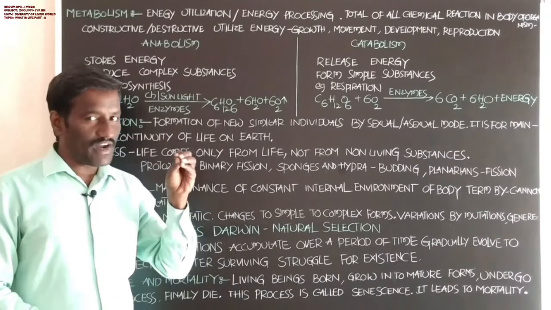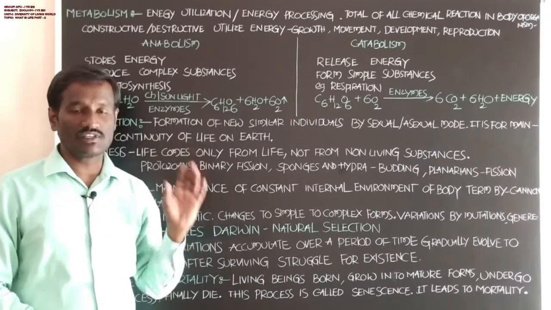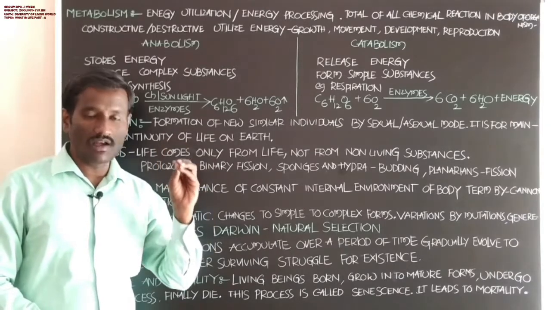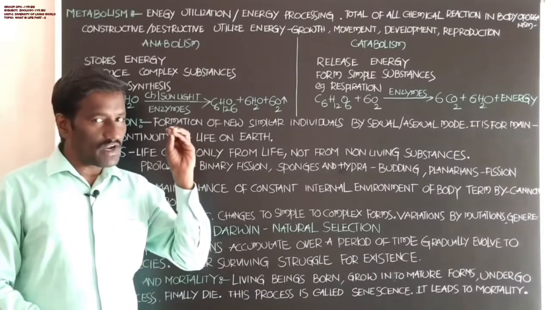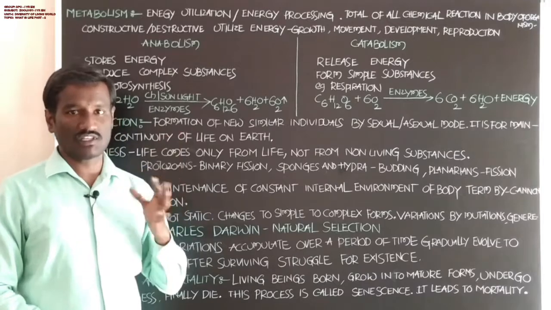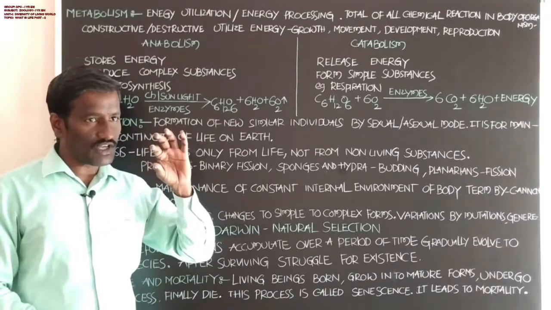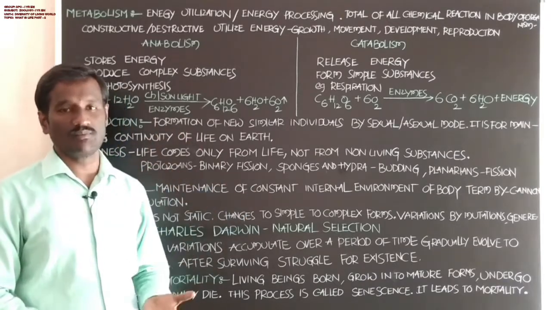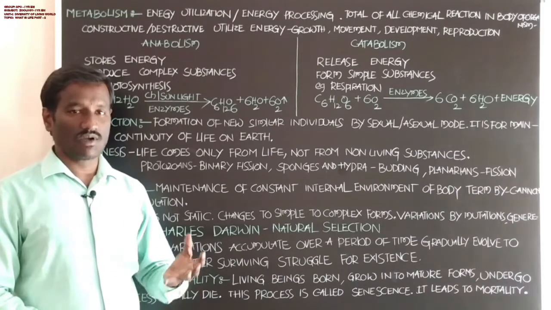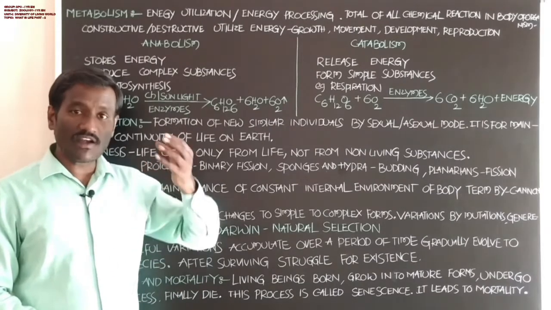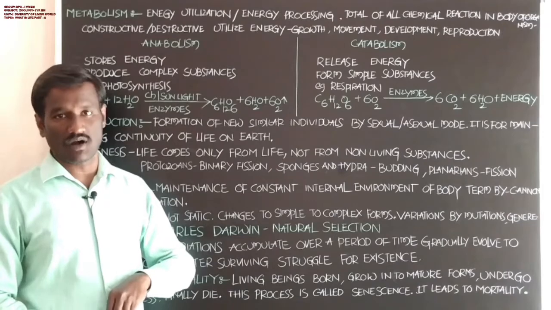Maintenance of the salt levels, maintenance of the ionic levels, maintenance of the water levels in the body, maintenance of the fluid volume in the body, and maintenance of the temperature in the body.